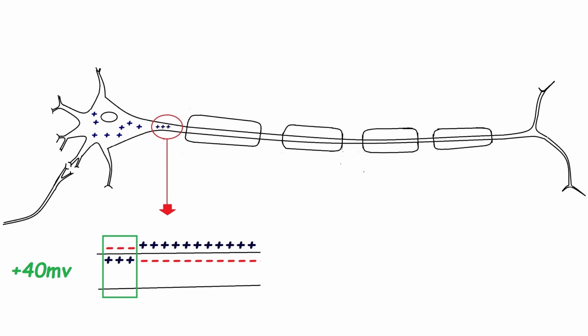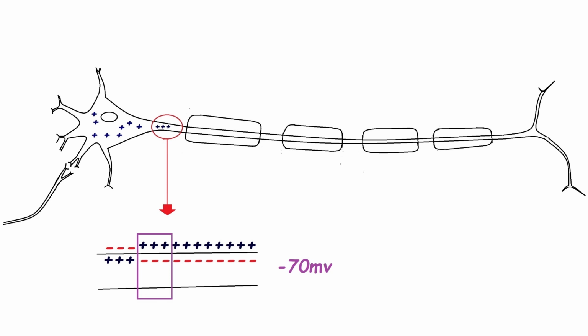So inside it becomes positive charge and outside becomes negative charge, and potential reaches the action potential, which is plus 40 mV. At that time, in the next area, resting potential is maintained, and inside there are more negative protein ions, and due to high negative protein ion concentration, potential is minus 70 mV.